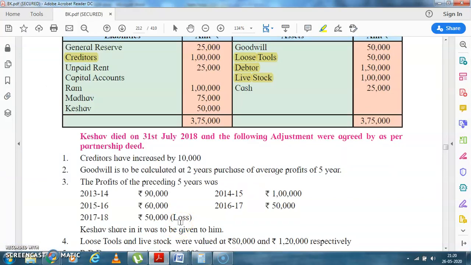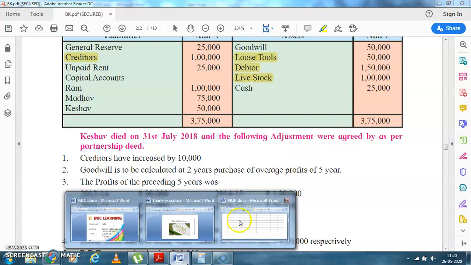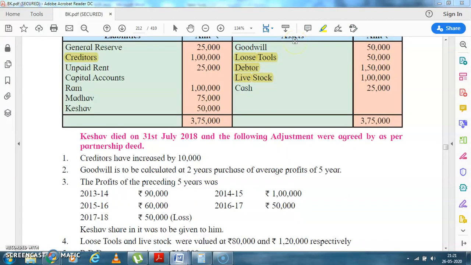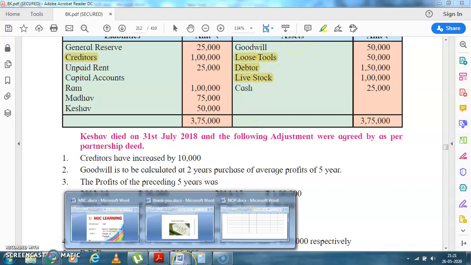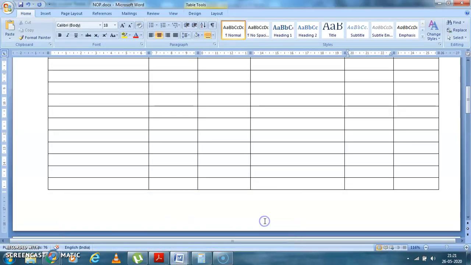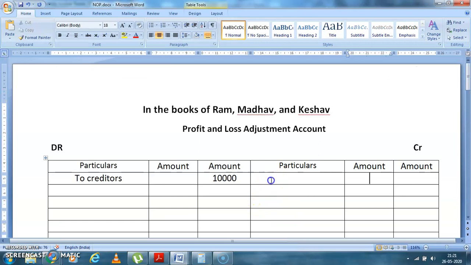Next is loose tool, which is 80,000. See, loose tool here is 50,000. The new value is 80,000. That means there is an increase of rupees 30,000. Where does the increase come? I have already explained in admission and retirement also that an increase in asset comes on the credit side.